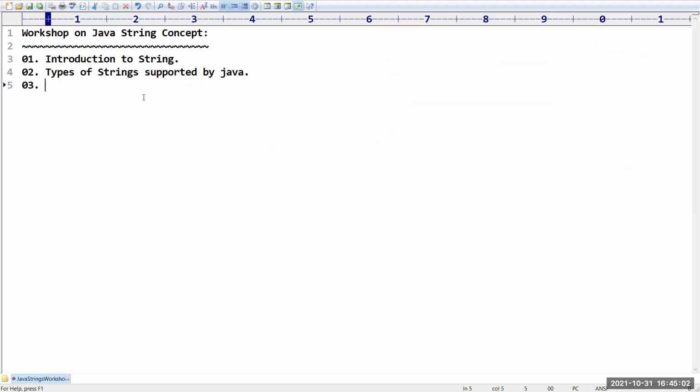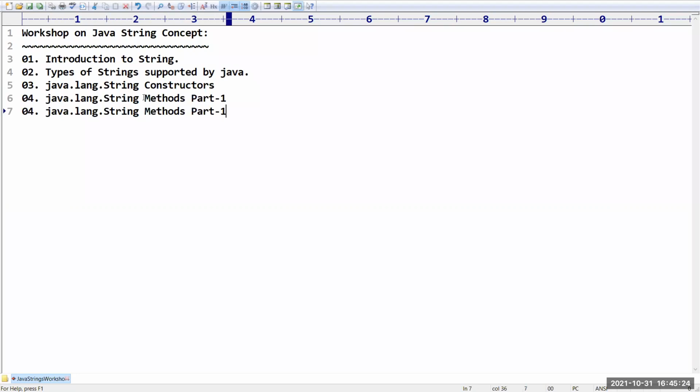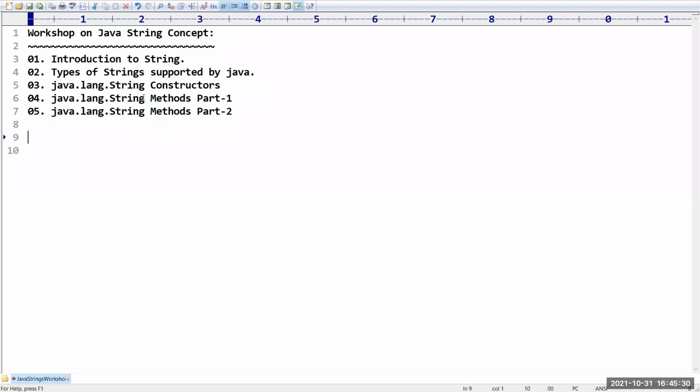Next, after that we have seen java.lang.String class constructors. I covered very clearly the constructors that we have. So in our java.lang.String, today we are going to explore the java.lang.String methods. Methods part 1 is there and methods part 2 is there, because some differences are there. That part I will explain in detail.